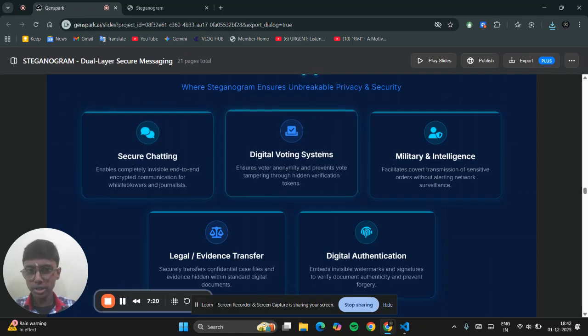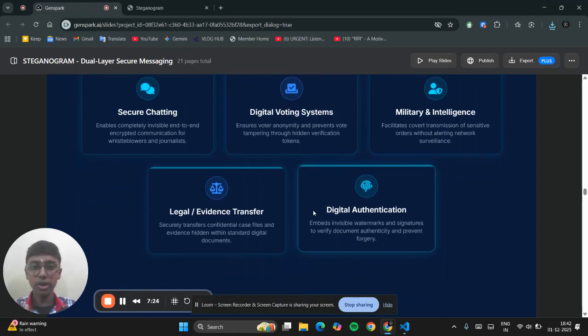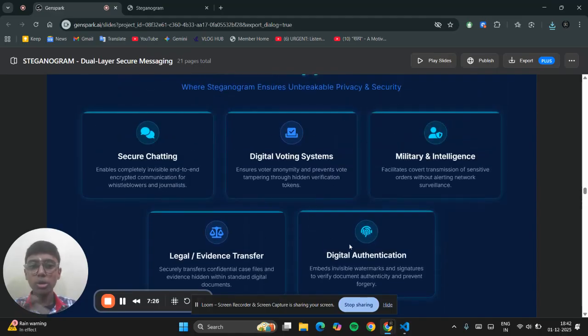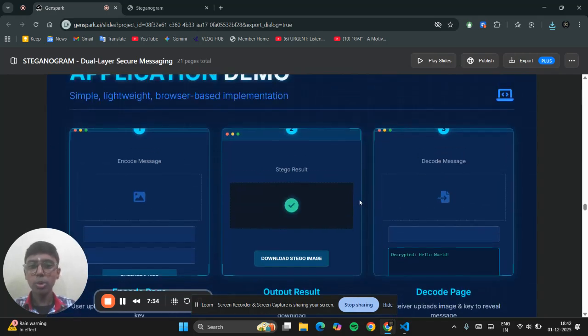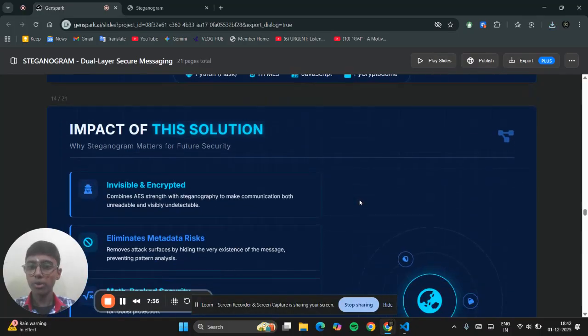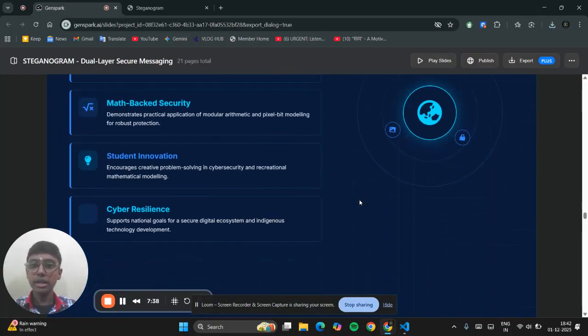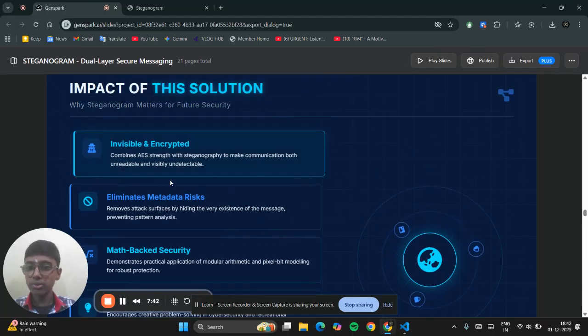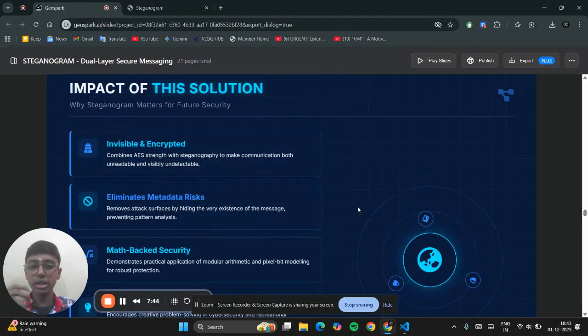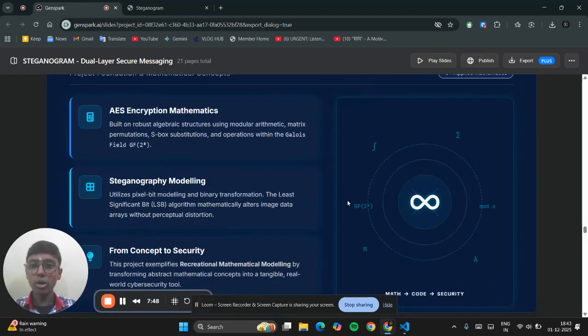Not only these two, it can also be used in military intelligence, legal evidence transfer, and digital authentication. I have emphasized digital authentication because recently our Aadhaar data has also got hacked. So now moving forward, I have shown you the demo of this application. If we talk about the impact it has, firstly, it is invisible and encrypted, and this reduces the risk compared to modern encryption methods.